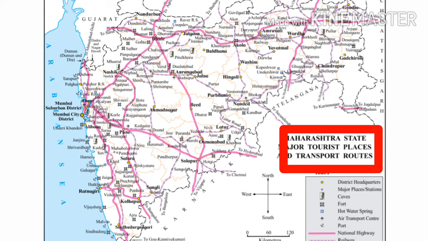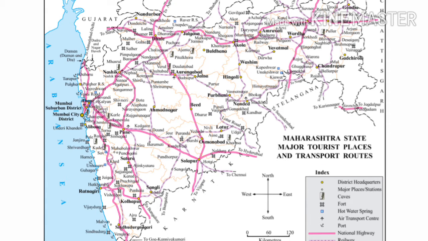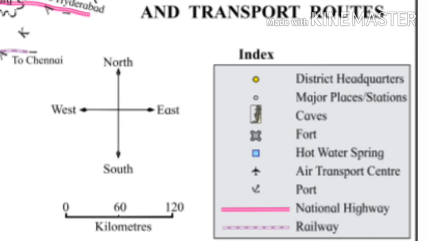Now make friends with maps. We can see here a map of Maharashtra. The title of the map is Major Tourist Places and Transport Routes. We can see here the compass rose and scale. Now let's read the index.